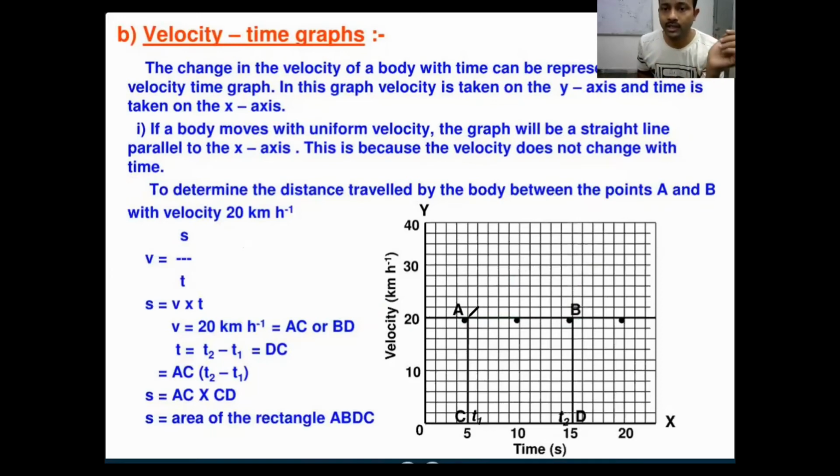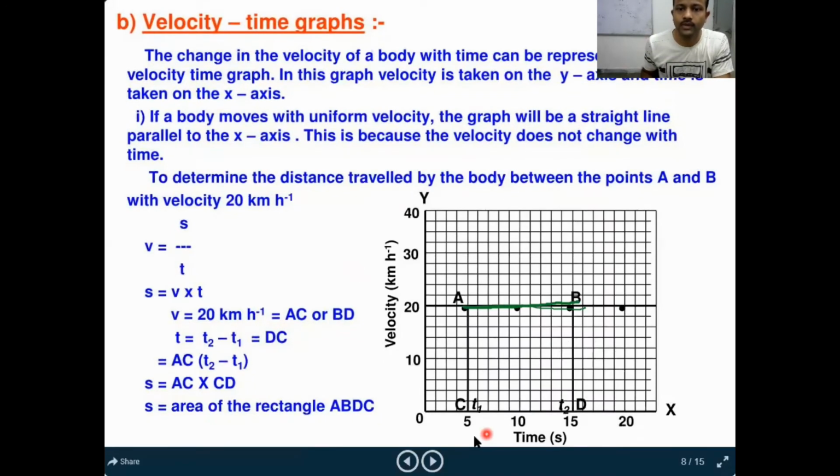If you get a graph like this, from A to B, a line parallel to the time axis, then in this case your velocity is constant. If your velocity is constant, there is no change in the velocity, means acceleration is 0. You are moving with uniform motion. In the case of uniform motion, the acceleration value is 0. Is it clear? Next, move on to the next one.